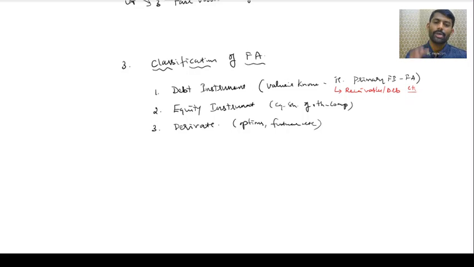Equity instrument means, suppose you have invested in another company's equity shares, it is an equity instrument, yes, because the equity shares behave the same as an equity instrument. That means your return depends on their outcome. Next is derivative. Derivative means futures, forwards, etc. The contract price cannot be determined upfront. It depends on the exercise price at the exercising date for that underlying asset. Got it?